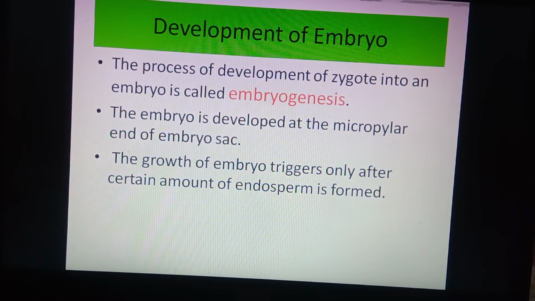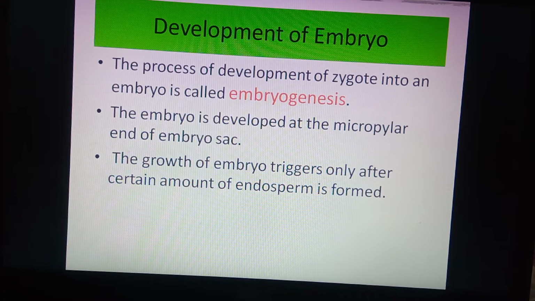The growth of embryo triggers only after a certain amount of endosperm is formed as a result of triple fusion. Triple fusion forms a primary endospermic nucleus, which goes for mitotic division and forms the endosperm. Only after the formation of endosperm does the development of embryo get started.